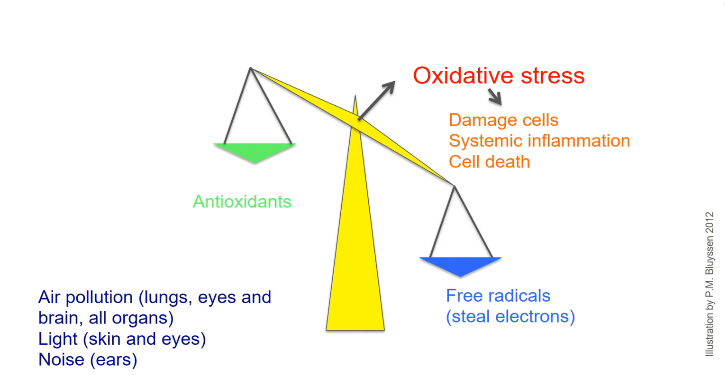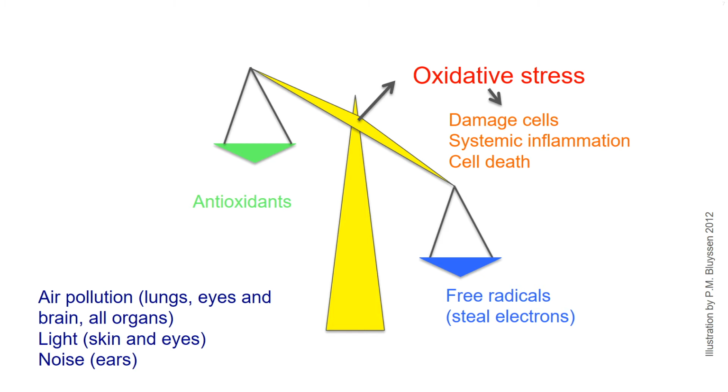Once in our lungs and organs, these nanoparticles can cause oxidative stress in lungs, eyes, brain, and in all organs. Oxidative stress occurs when there is an excess of free radicals. They steal electrons over antioxidant defenses. Removal of electrons from cells through oxidation can create highly reactive oxygen species.